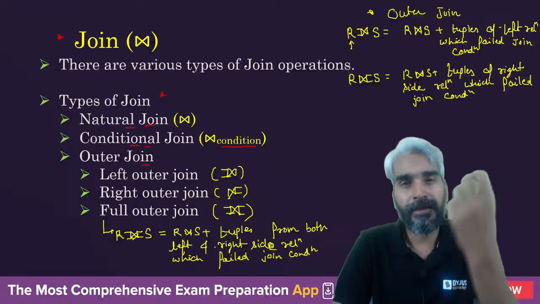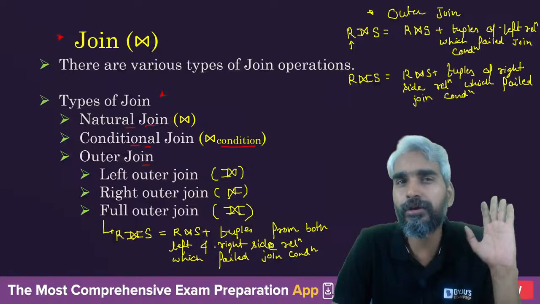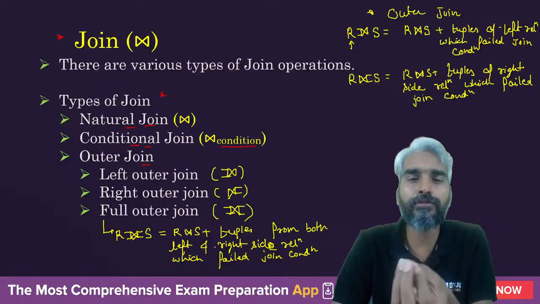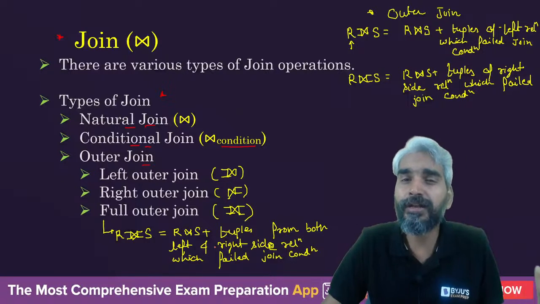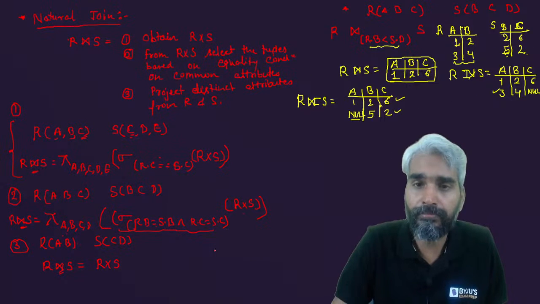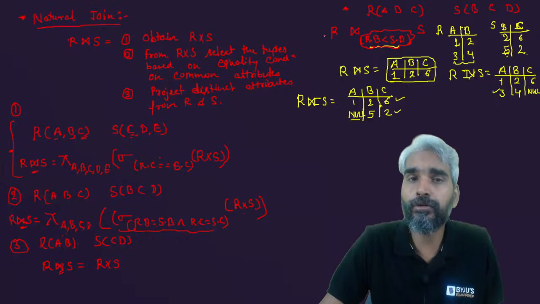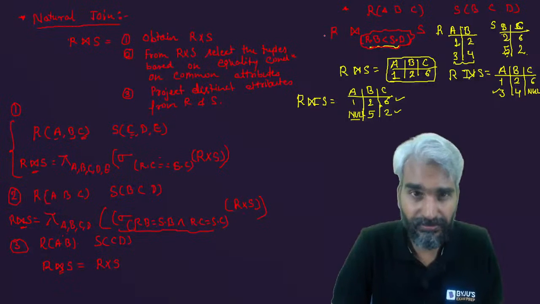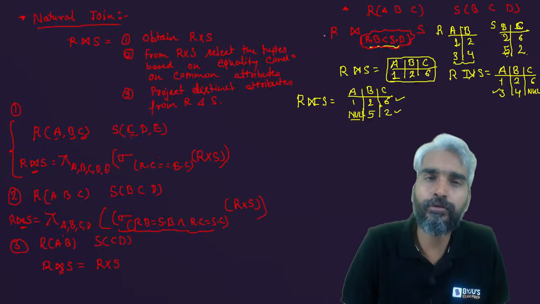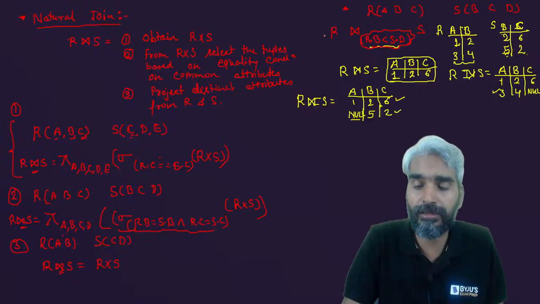Now join, various types of join. Natural join, in which the condition is predefined that it will be an equality condition on the common attributes. If you define a condition yourself, then the join can be performed based on any condition. You can define any condition, whatever you want, to join the tuples of two different relations. Apart from that, you can have the outer joins: left outer join, right outer join, and full outer join.